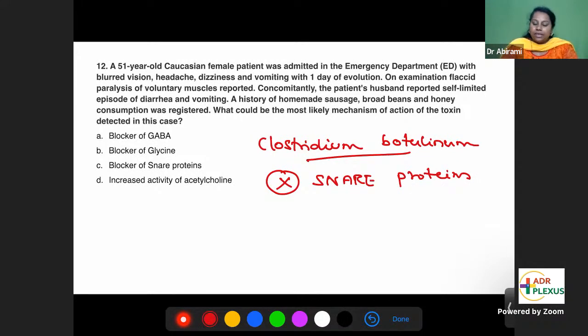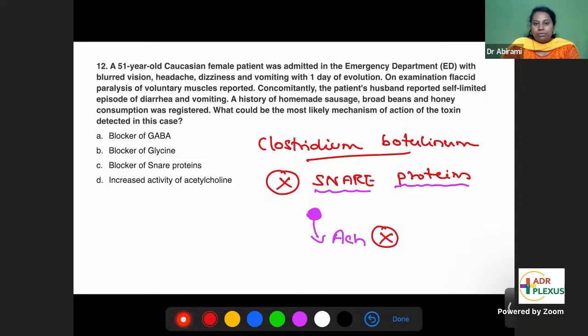For the vesicles to release acetylcholine, you need snare proteins. So the role of snare proteins is to release acetylcholine. If Clostridium botulinum blocks the snare proteins, then release of acetylcholine is blocked.